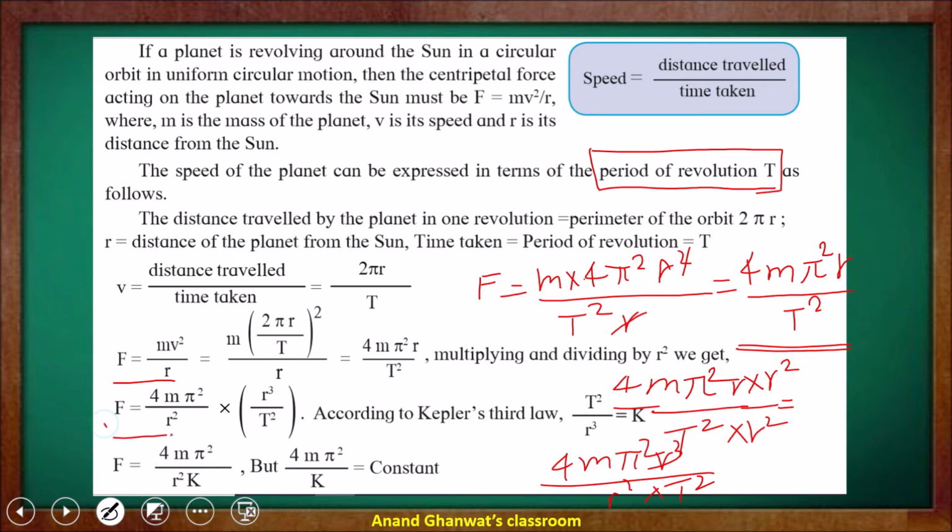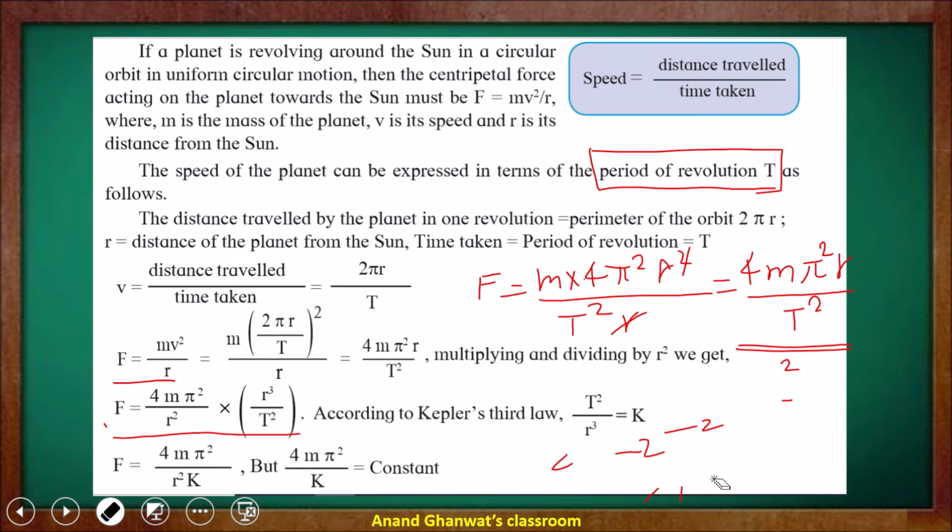So r cube upon t square is the inverse statement of Kepler's law. We know that t square upon r cube is equal to k. Therefore r cube upon t square is equal to 1 upon k. Therefore, here is the k: 4 m pi square upon r square k.